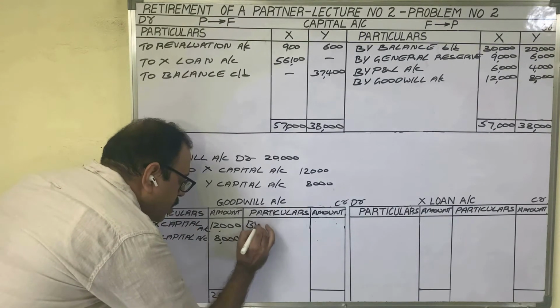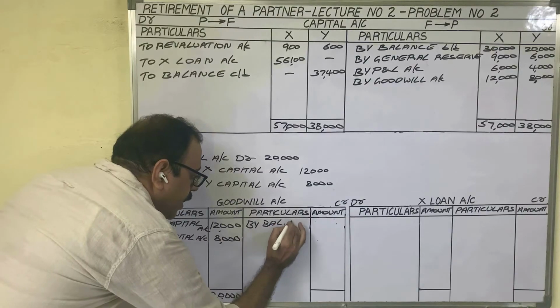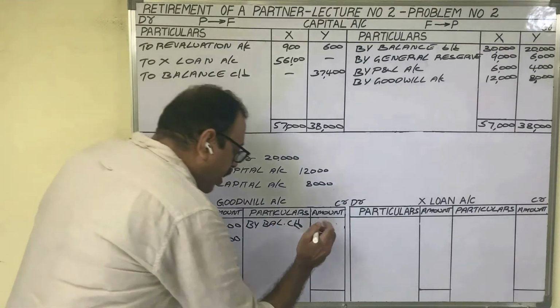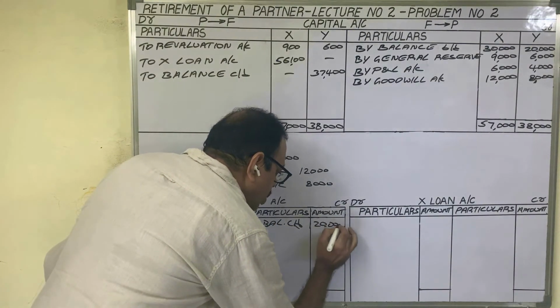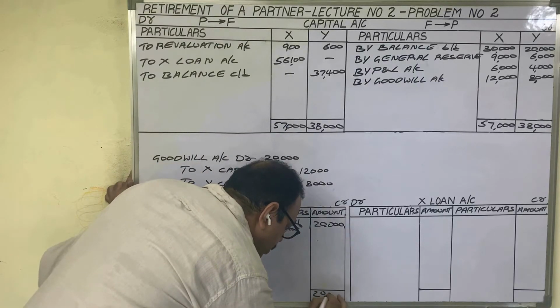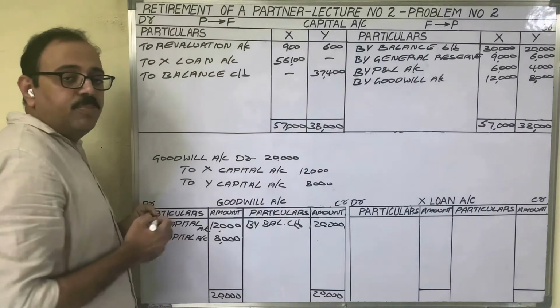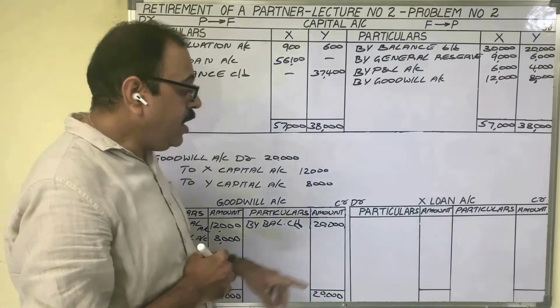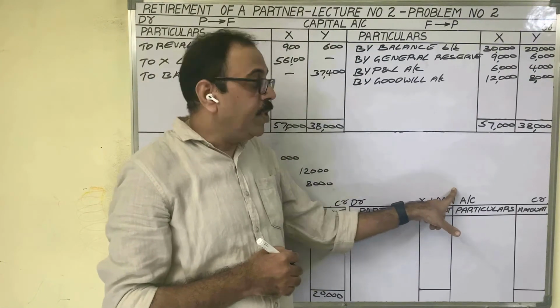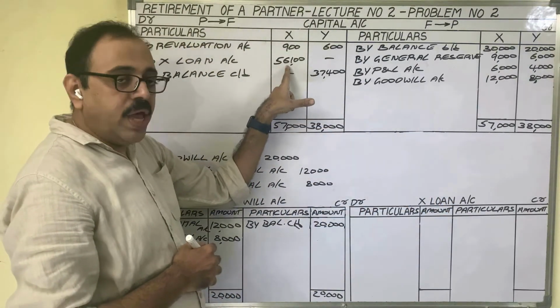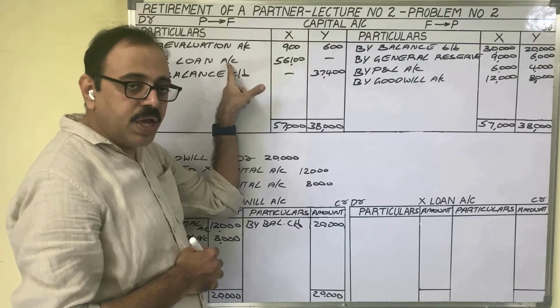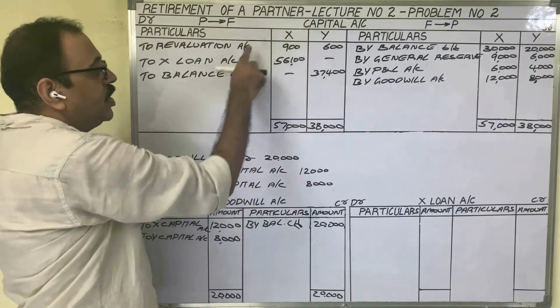Credit side by balance carried down. Same amount 20,000 we should write. Total 20,000 rupees. Goodwill account is completed. Next we have to prepare X loan account because the due amount to X we are transferring to his loan account. What is the journal entry for this?